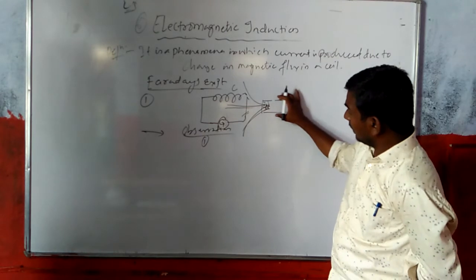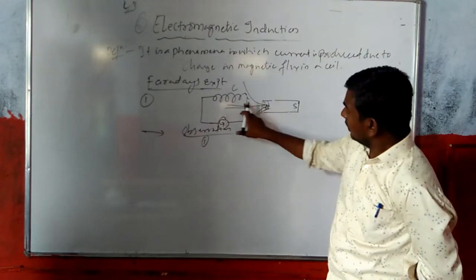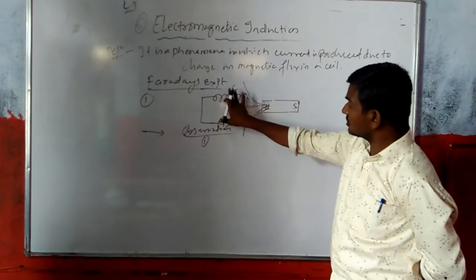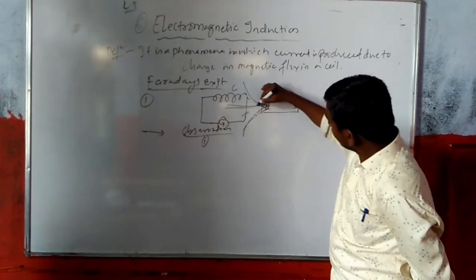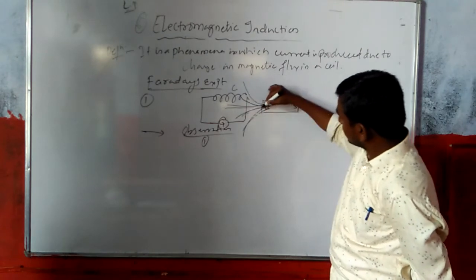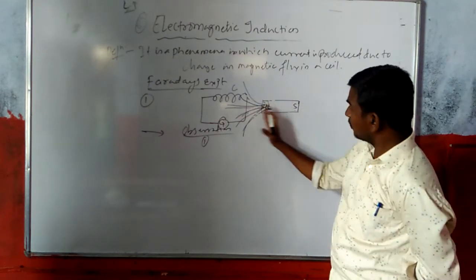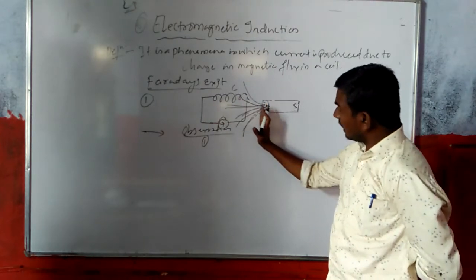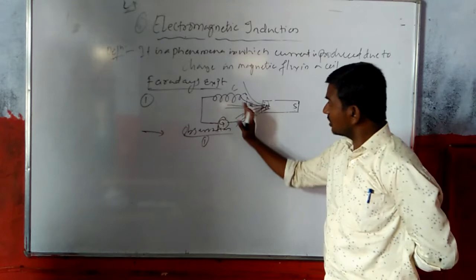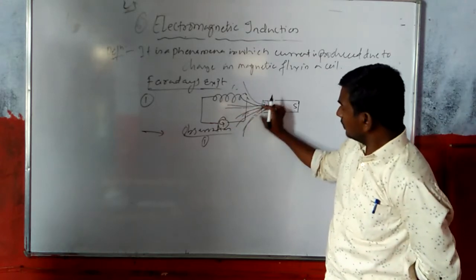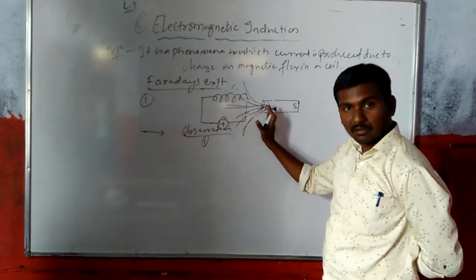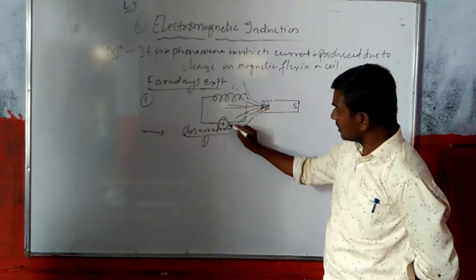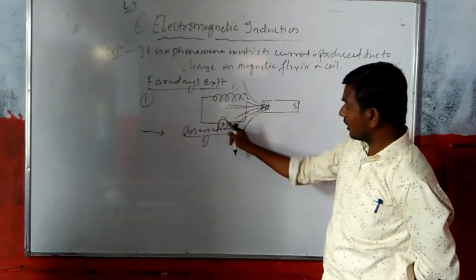Now, once we bring it closer, what will happen here? When the magnetic poles come towards this coil, there is an intersection of the magnetic field with this coil. Therefore, magnetic field lines are going to enter this coil C. Thereby, the magnetic field or magnetic flux is going to change. So due to the magnetic flux change, there is a change in deflection in the galvanometer G.